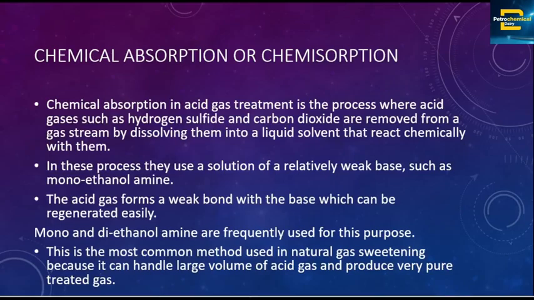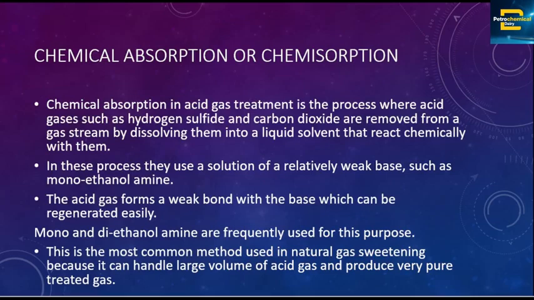Chemical absorption, or chemisorption, in acid gas treatment is the process where acid gases such as hydrogen sulfide and carbon dioxide are removed from a gas stream by dissolving them into a liquid solvent that reacts chemically with them. Now, in physical absorption and physical adsorption, the chemical does not react with the solvent or with the solid.